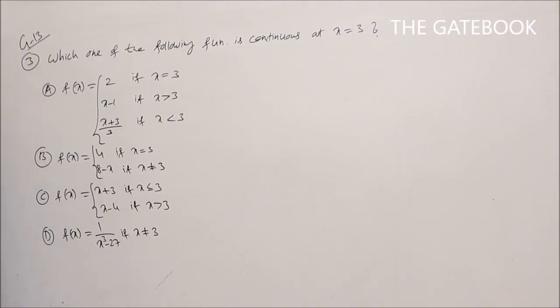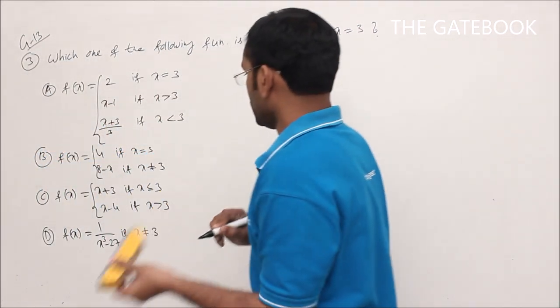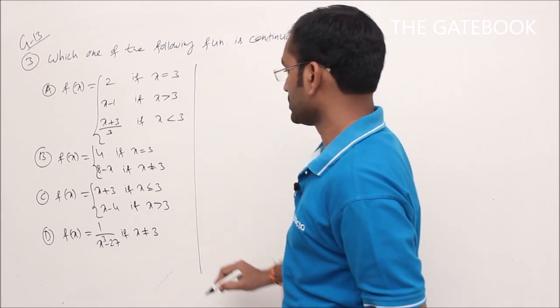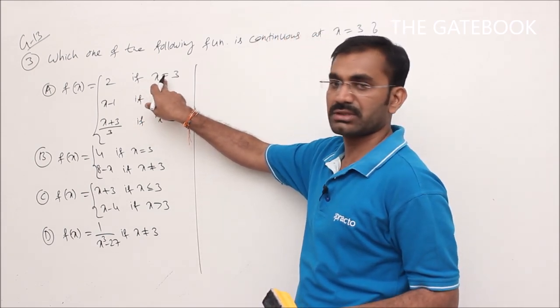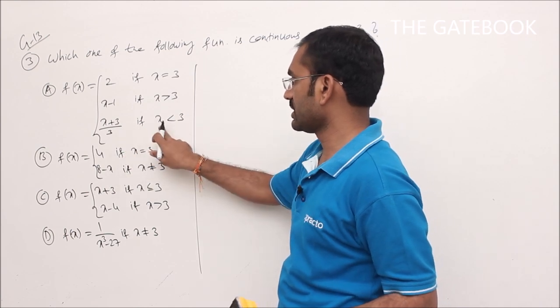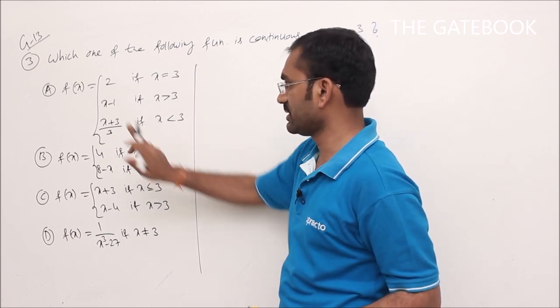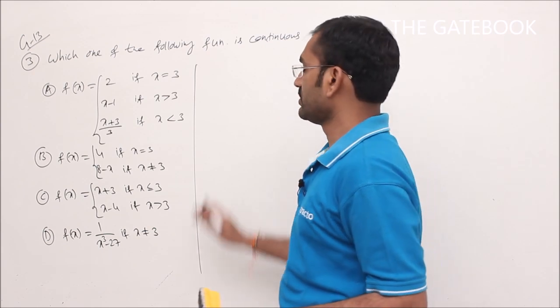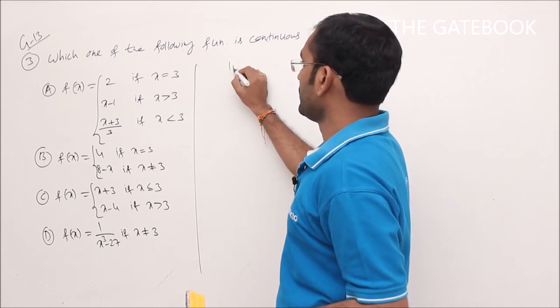Next question. This question is given in grade 13. Which one of the following functions is continuous at x is equal to 3? See, options A, B, C, D are given. So let's check one by one. First we will go through option A. Here option A is given that f of x is equal to 2 if x is equal to 3, x minus 1 if x greater than 3, and for x less than 3, x plus 3 by 3. So to check continuity here, first we have to find out limit value.